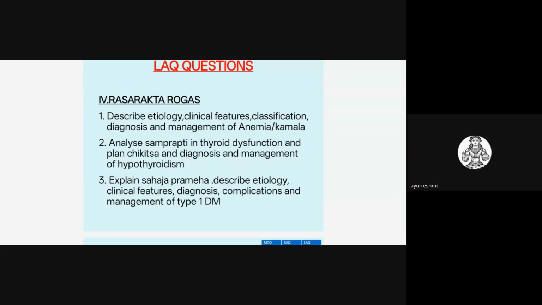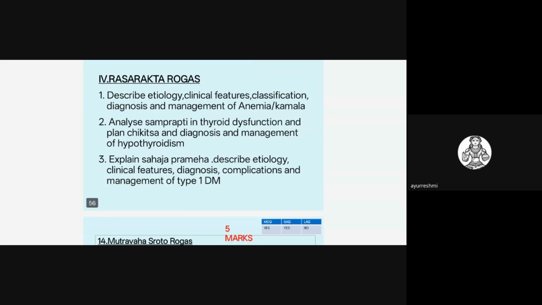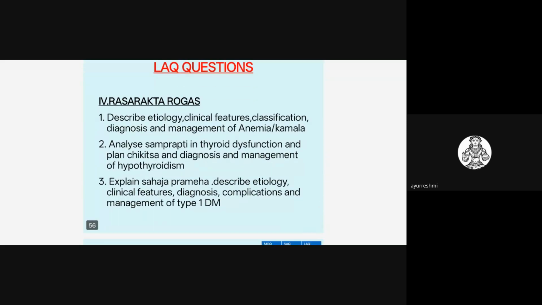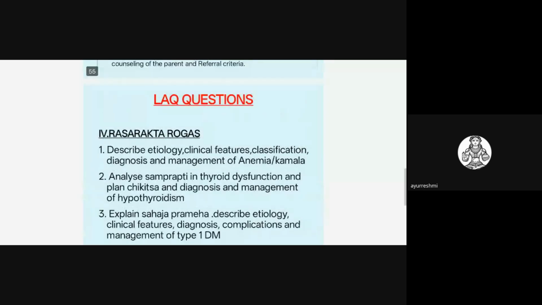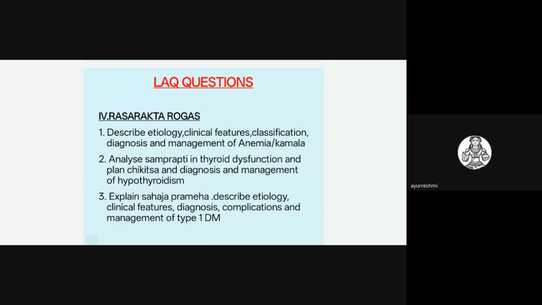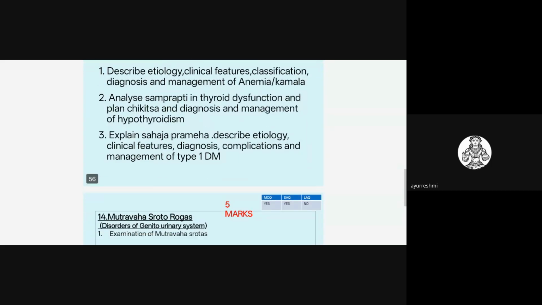You have to write its classification, types of anemia, and how you have to treat anemia and all. Next is hypothyroidism. They may ask type 1 diabetes mellitus. They will ask common LAQ questions on this topic, or two SAQ questions they may ask related to Pandu, Kamala, or hypothyroidism.